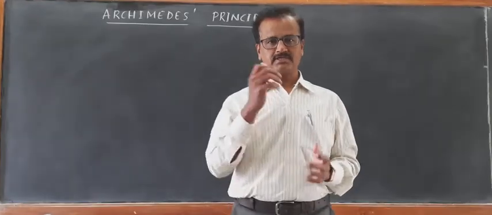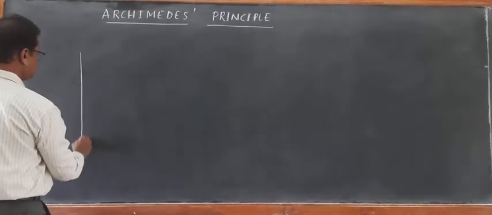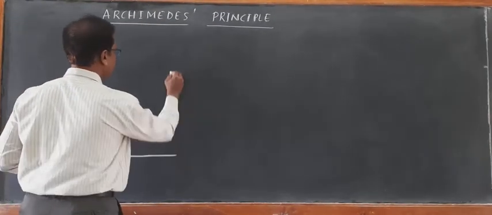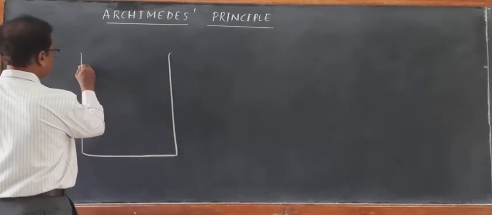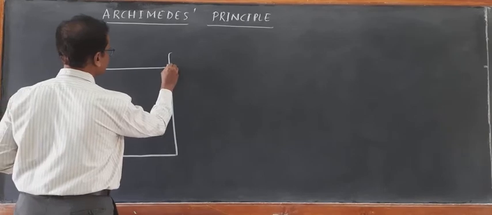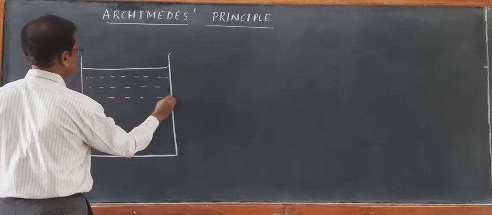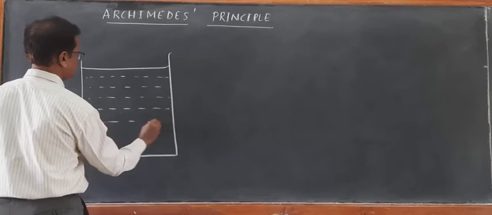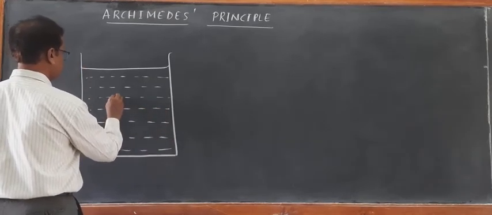Any object taken inside a fluid, any object when it is taken inside a liquid for example, experiences an upthrust. For example, suppose this is a container and we have taken some water in this container. Right? And suppose we have taken an object.